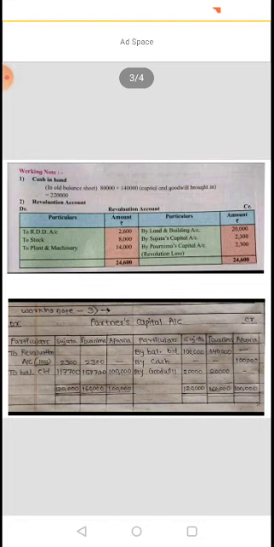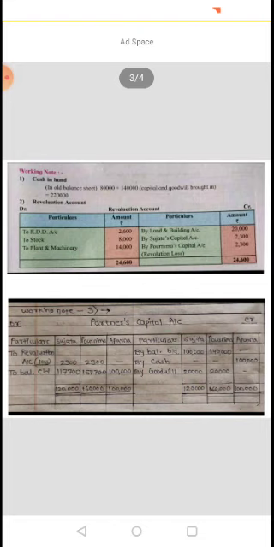This balance is available in your old balance sheet, so that is to be carried to the capital account. The second entry is by cash, that is the 1 lakh rupees capital which is brought by Aparna, noted here. That is cash account debit to Aparna's capital account. 1 lakh is posted here.